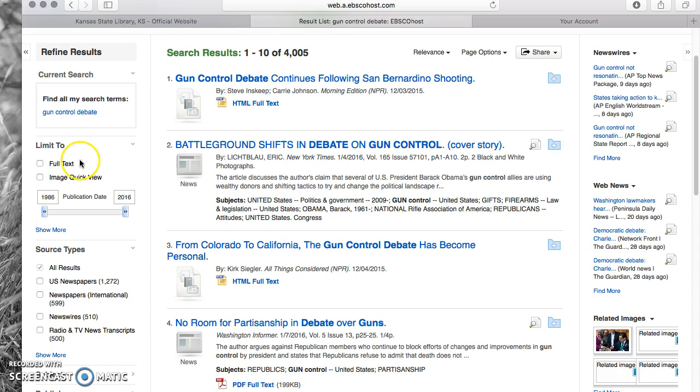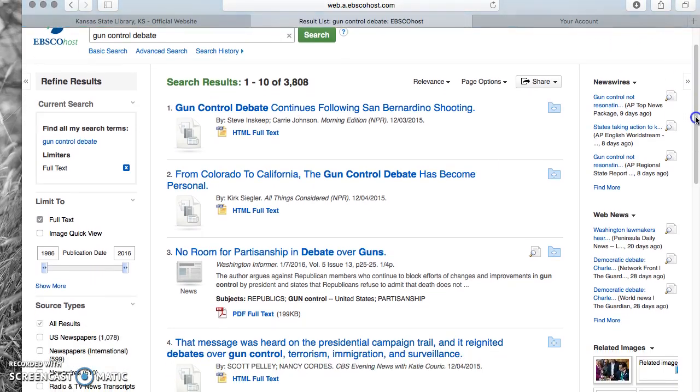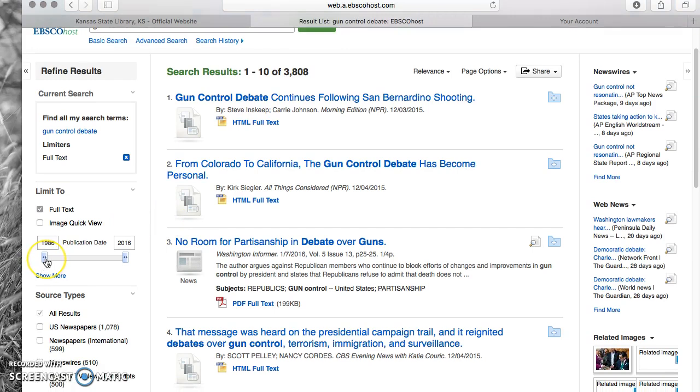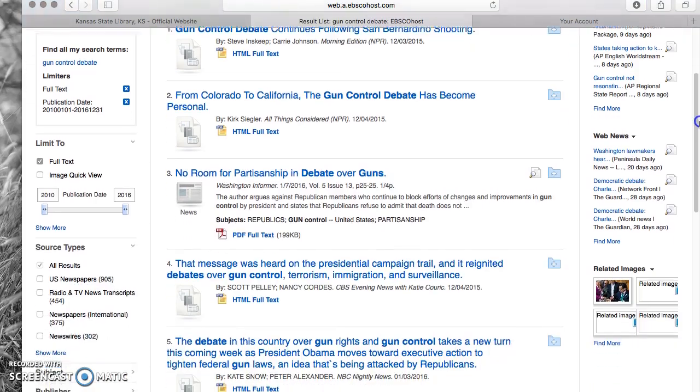One big thing you always need to remember to do is go to full text and click on that. If you click on full text, it will only pull up full text articles and not summaries of articles. Another thing you're going to have to do is, like I mentioned, I don't want anything older than 5 years for newspapers, magazines, online research, etc. See where it says publication date right here? Scroll over to 2011. I'll even give it to 2010 just to be safe. Let's do 2010, and it updates it for you automatically, which is pretty cool, gang.